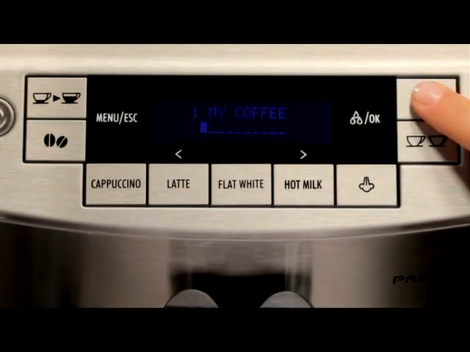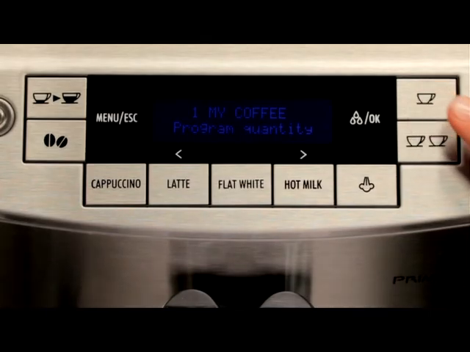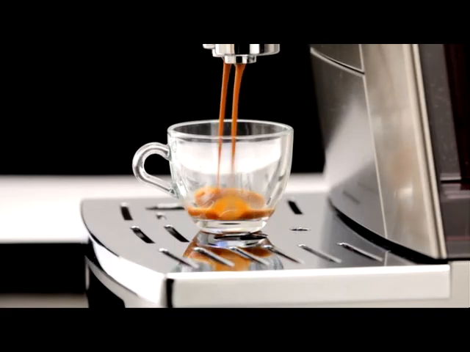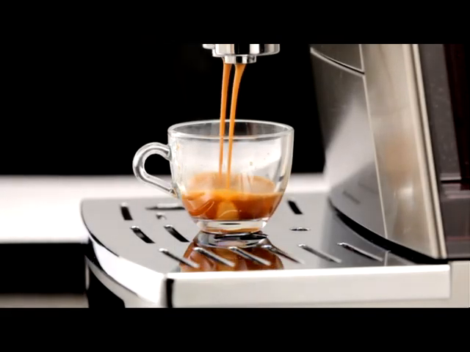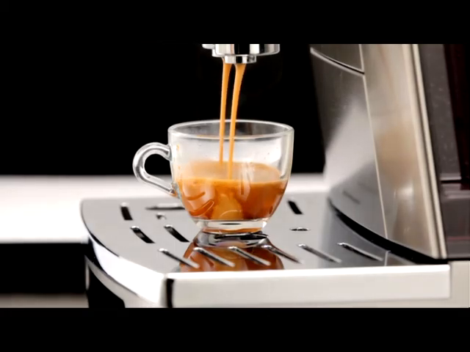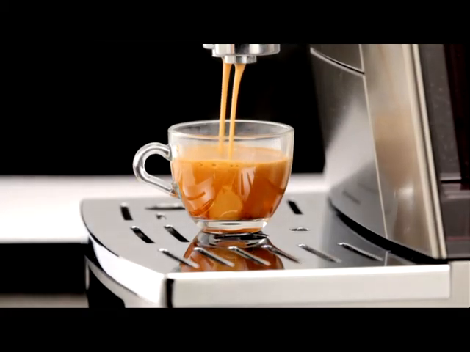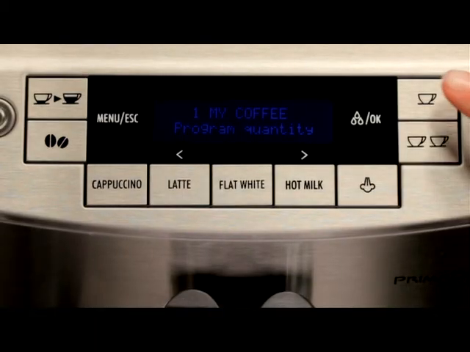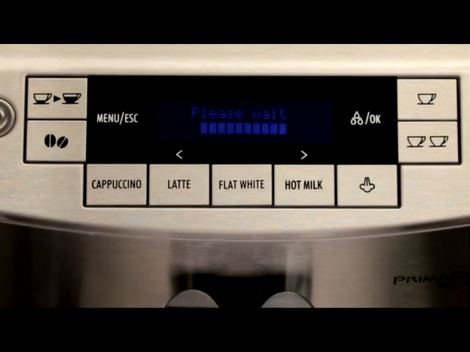Keep the 1 cup of coffee button pressed until the message 1 My Coffee program quantity is displayed and coffee delivery begins. Release the button. As soon as the coffee in the cup reaches the required level, press the 1 cup of coffee button again. The quantity of coffee in the cup has now been programmed.